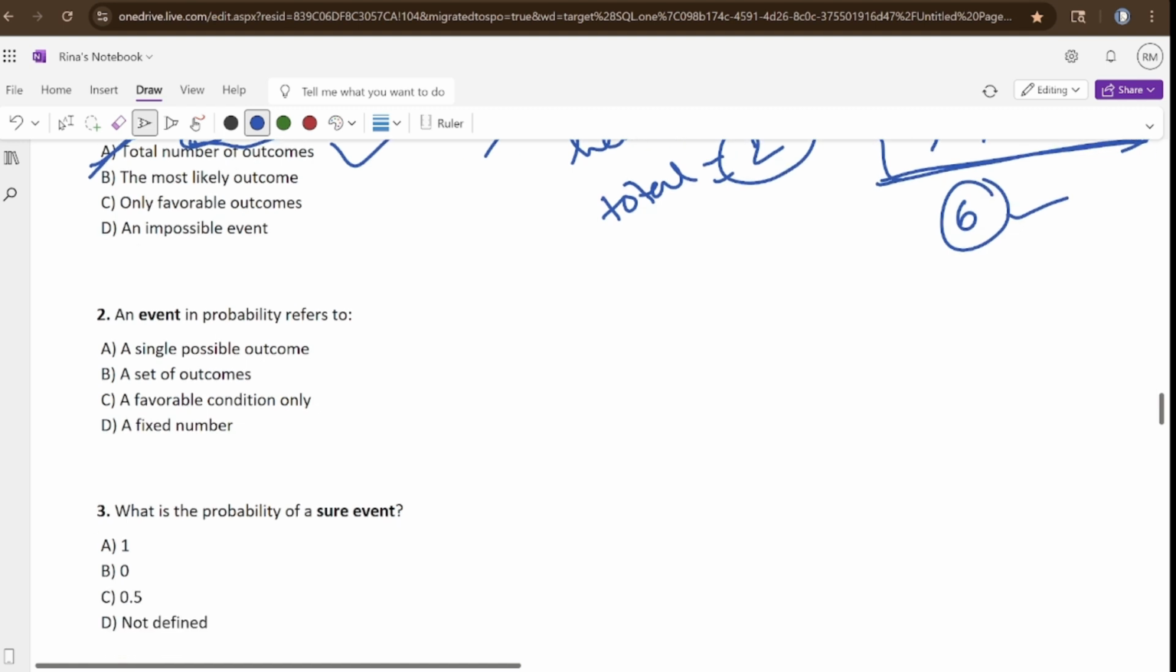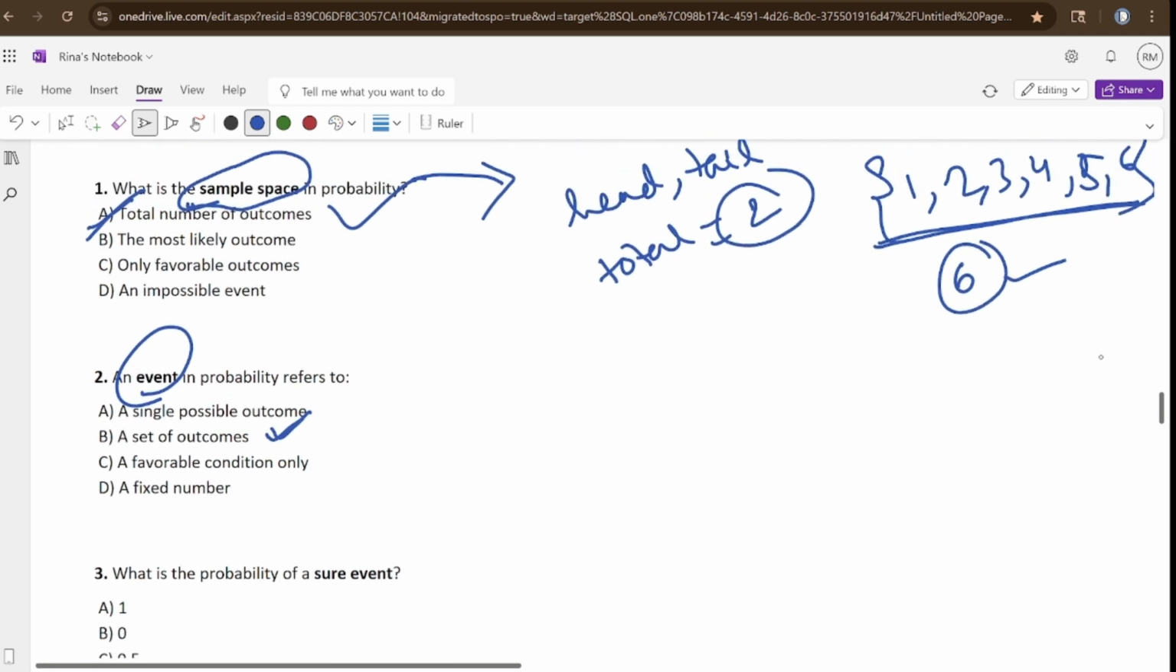Second question. What is an event? An event is a set of outcomes. When you throw a die, then it may be either 2, it may be 4 or it may be 5, any number. So those outcomes are known as event. Okay. So what is the probability that the outcome will be 2 when you roll a die? That is known as event.